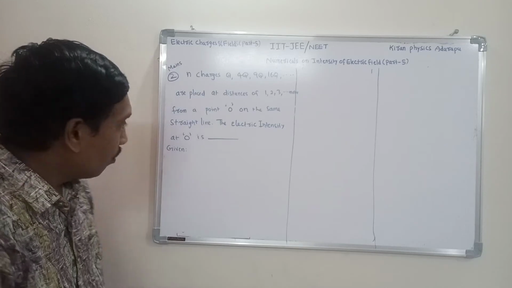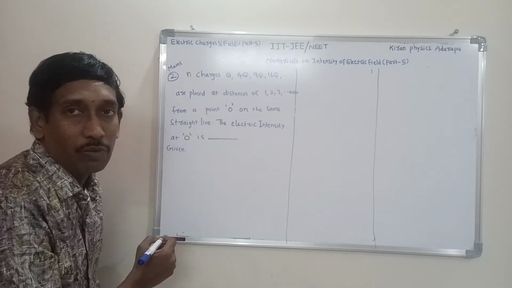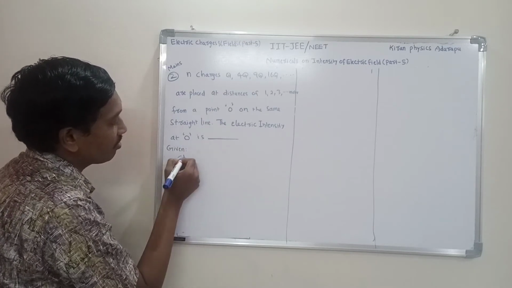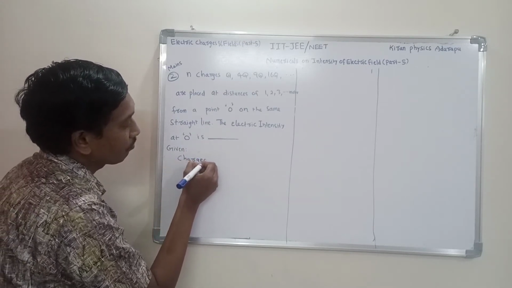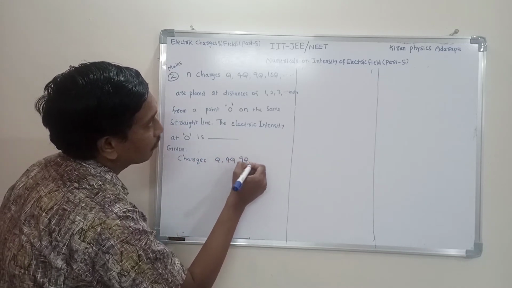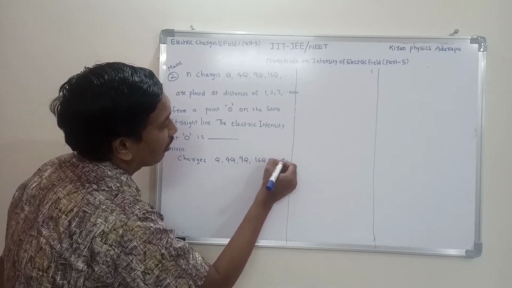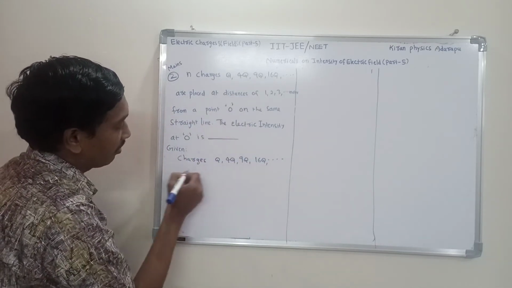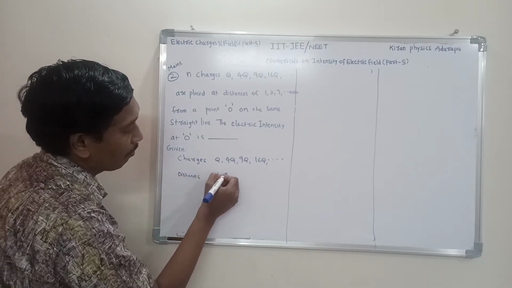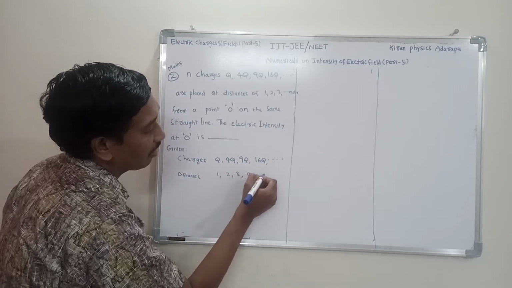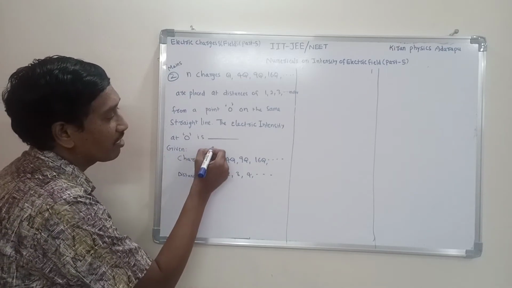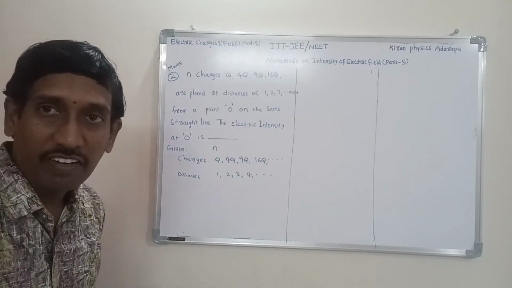So the given values: N charges are given, these charges are Q, 4Q, 9Q, 16Q, and so on, placed at distances 1, 2, 3, 4, and so on. And how many charges are given? N number of charges are given.